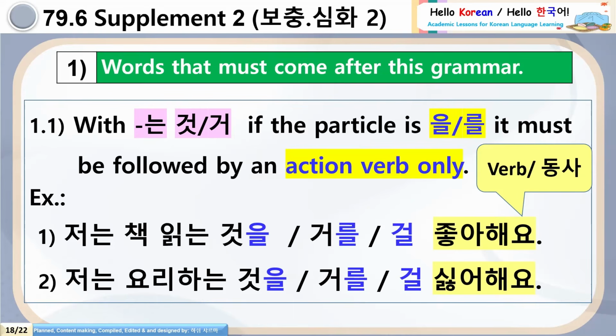See the first example. Chonan, check ingnan gosal, goral, or gol chua heo. Number 2. Chonan, yori hanan gosal, goral, gol shiro heo. Chua heo, shiro heo, both are verbs. This sentence is right. So in place of chua heo or shiro heo, we cannot use any adjectives or noun predicate forms. This combination is fixed, and when we are checking the sentences of the students, this is very big error. After ul or rul, they are using adjectives. Those sentences are totally wrong. Clear, everyone?